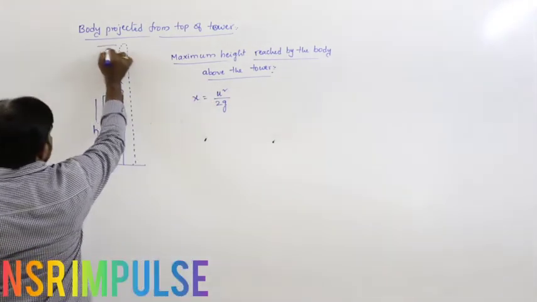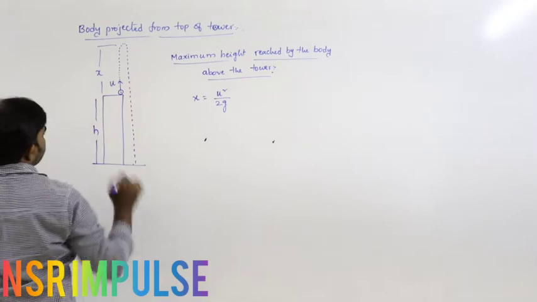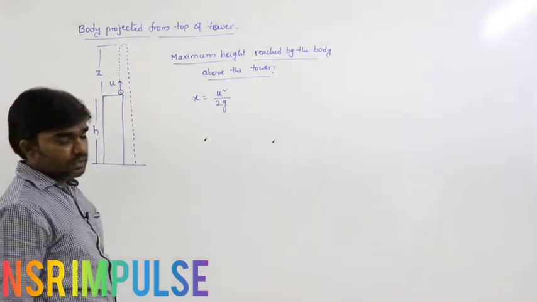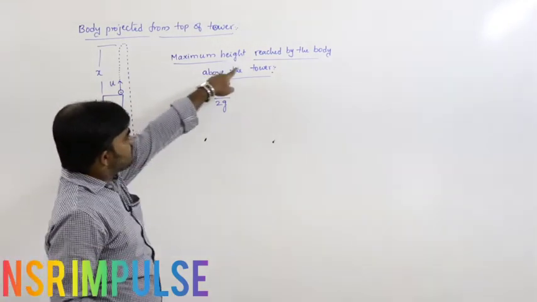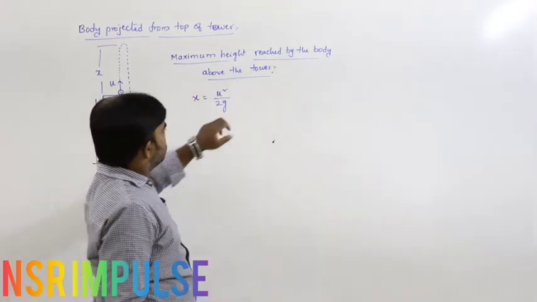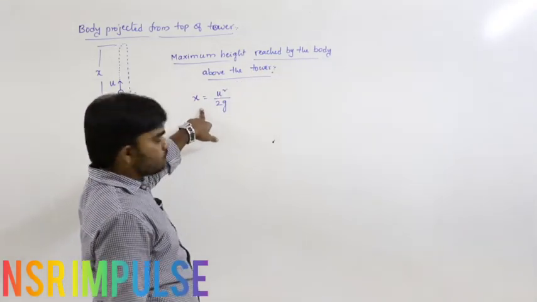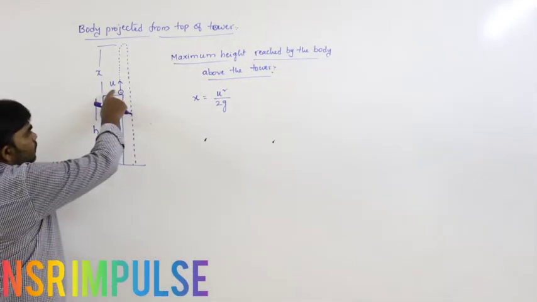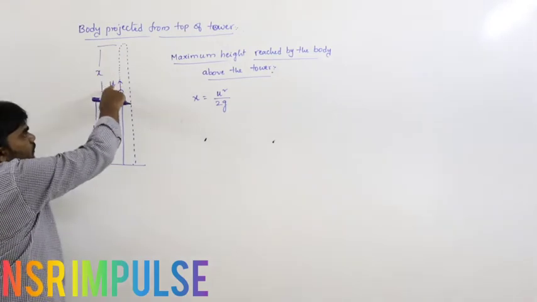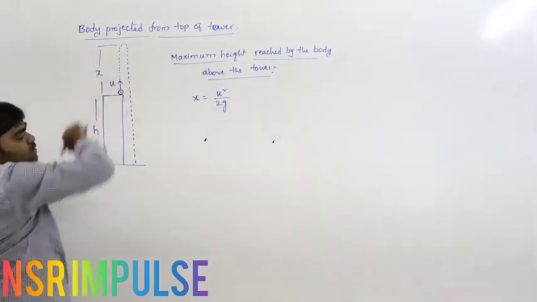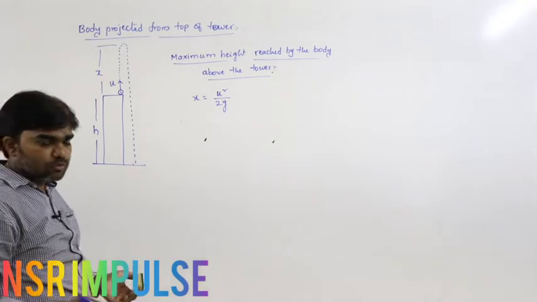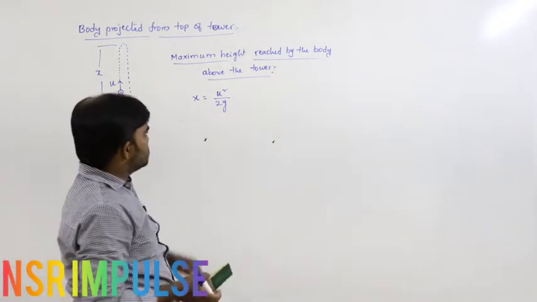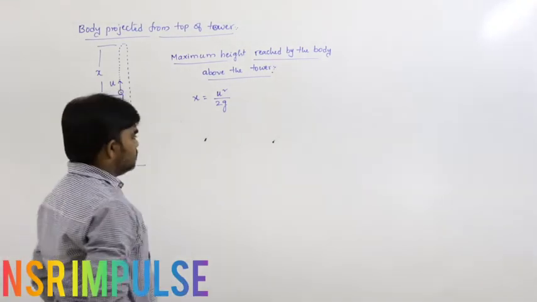Let us say it is x. So the maximum height reached by the body above the tower, x is equals to u square by 2g. Here the body is projected upwards with velocity u. So what is the maximum height reached? Maximum height formula u square by 2g. Therefore x is equals to u square by 2g.